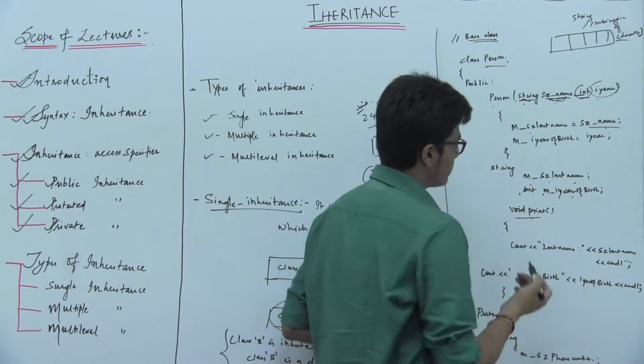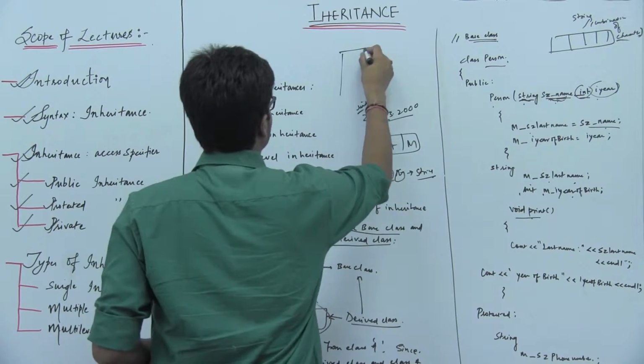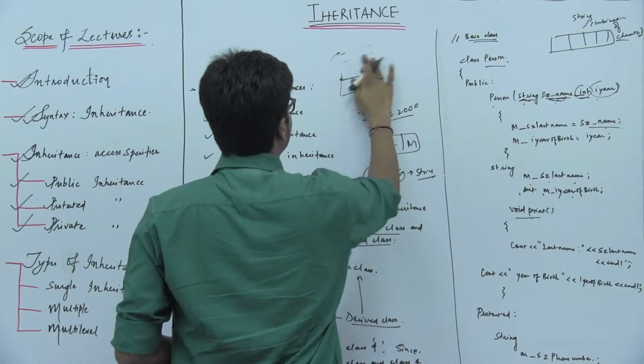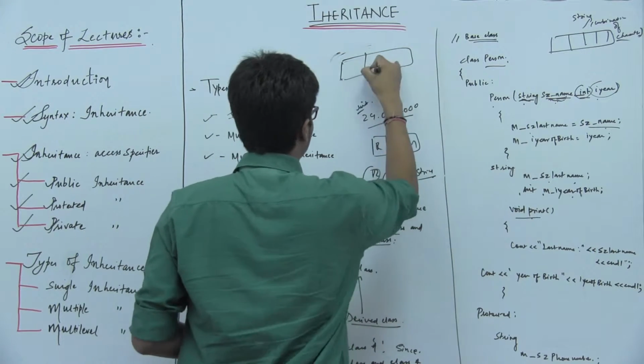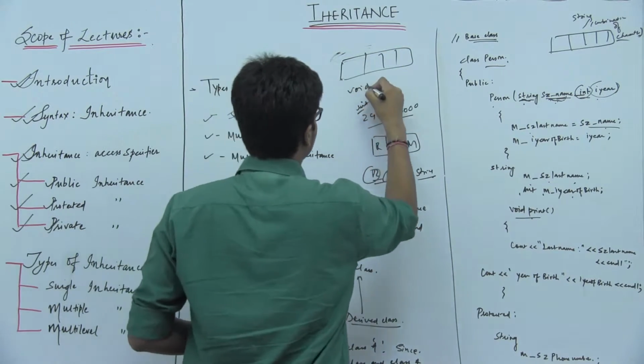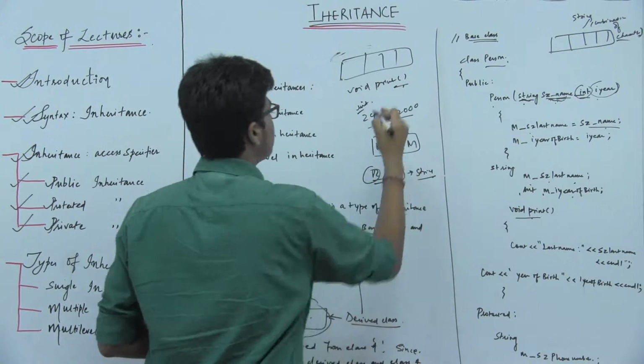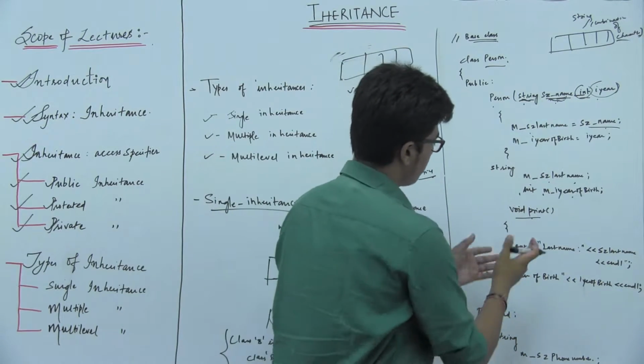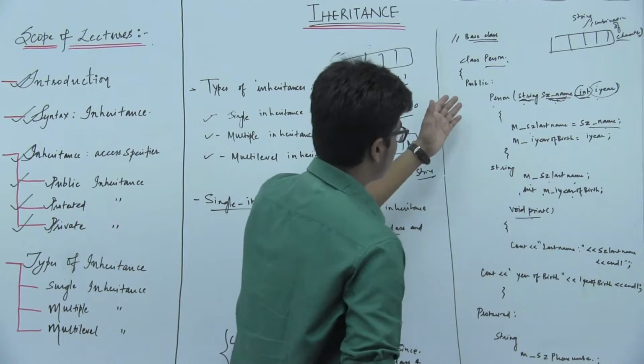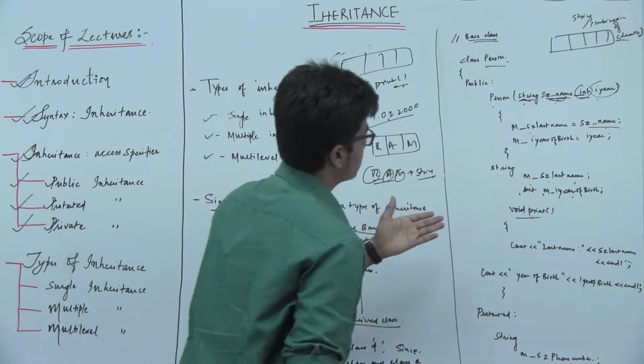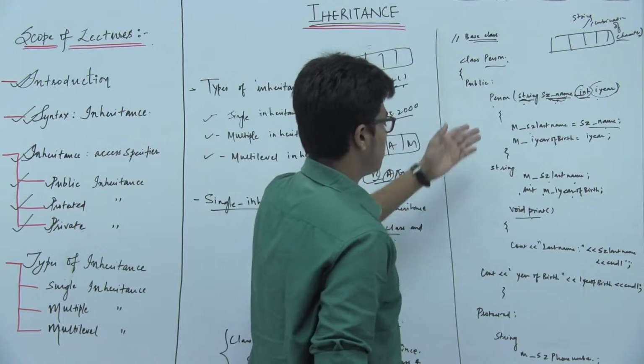So void print. We don't have any space in memory, so we have to create space in memory to print the name and the year of birth of the student, which are already introduced in the base class person inside the public mode.